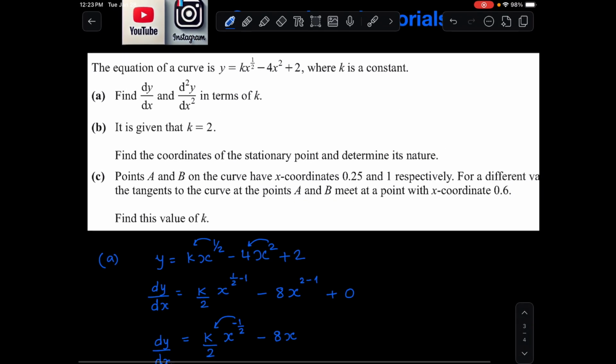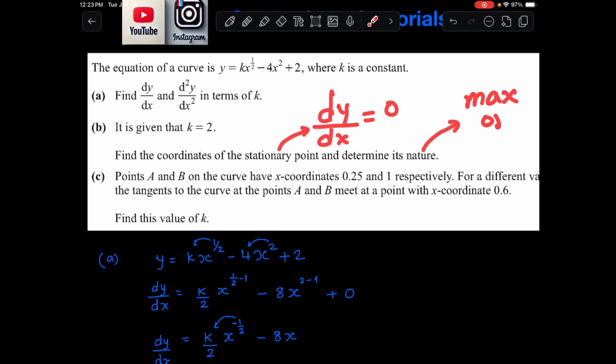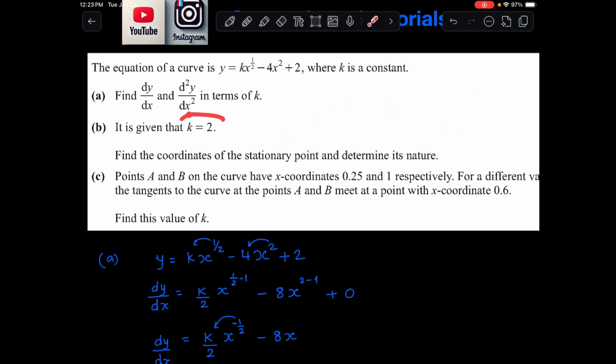Now it is given to us that k is equal to 2. We need to find the coordinates of the stationary point and also find its nature. At a stationary point, dy by dx is equal to 0, and the nature means whether it is a maximum or a minimum. For that we need the second derivative. So let's start by substituting k equal to 2 and then putting the condition for a stationary point, that means dy by dx equal to 0.